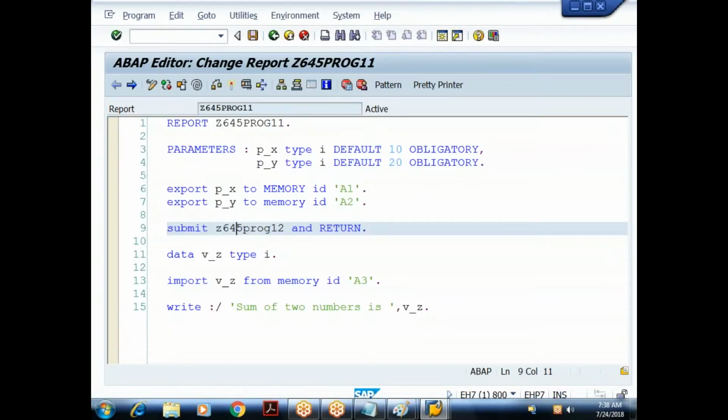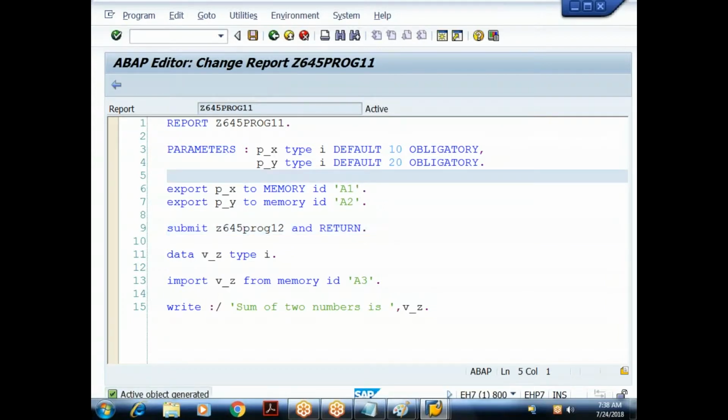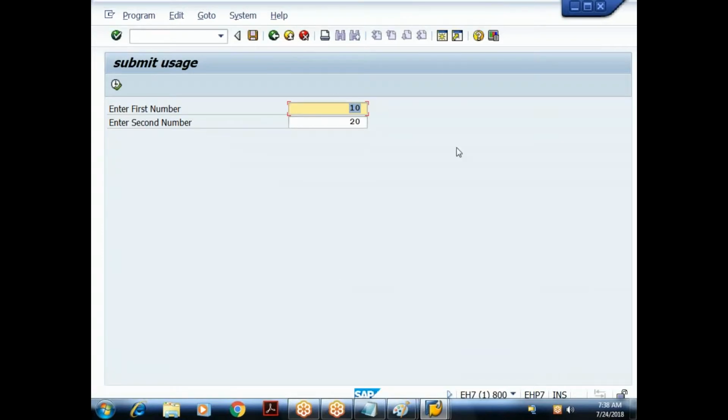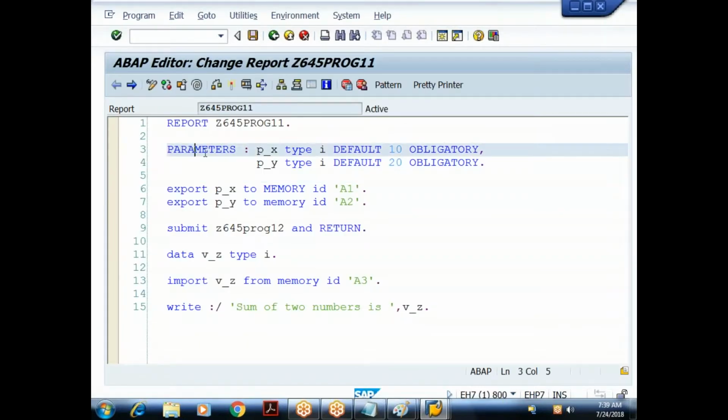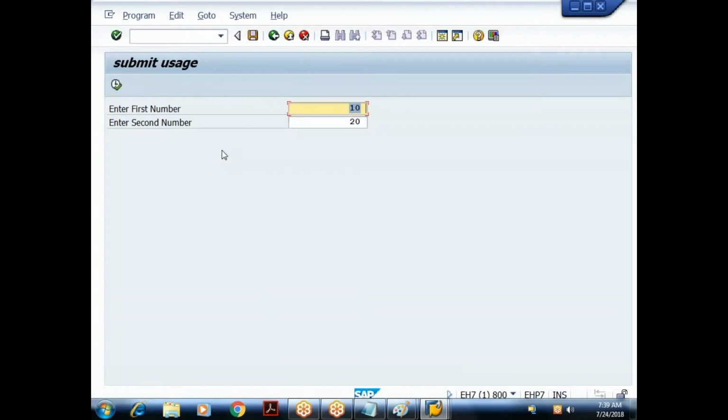So as a developer, I need not worry about which standard programs are getting executed internally. I need not understand the logic behind the submit. Our concern is to check whether it is getting executed or not. Understood? So without our knowledge, many programs will get executed internally. Understood? Here also, when I say F8, I am getting a screen. Just like that, I will not get the screen. SAP might have written some logic for the parameter statement to generate that particular screen. So internally they get executed.